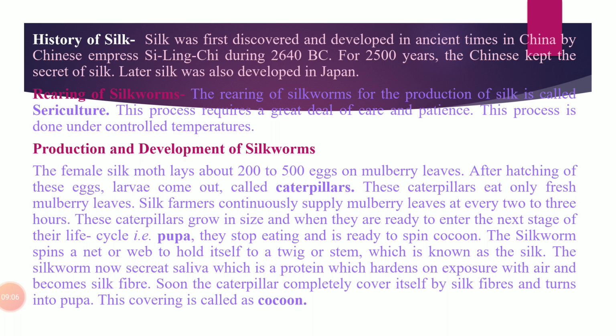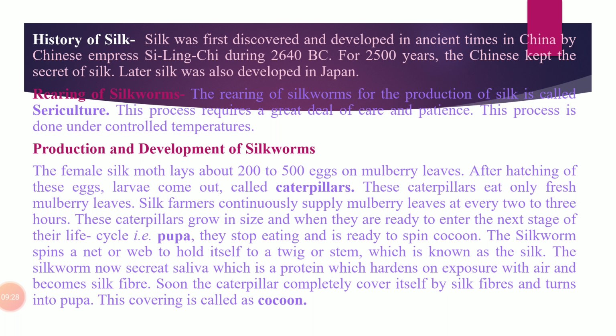When the pupa changes into a moth, it bursts the cocoon. Means when the pupa changes into a moth, it grows in size also. So obviously, when they have to come out, they will burst their cocoon. When the cocoon gets ruptured, all the long silk fibers get broken down into short fibers.